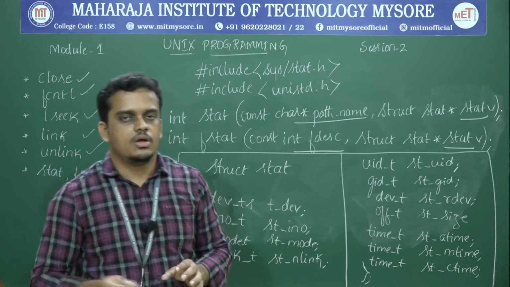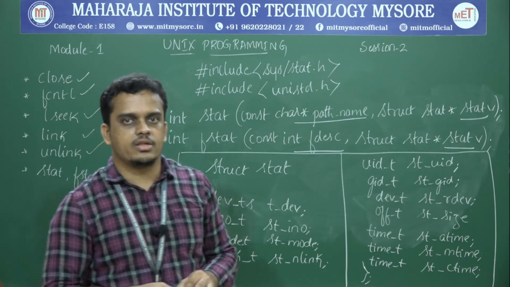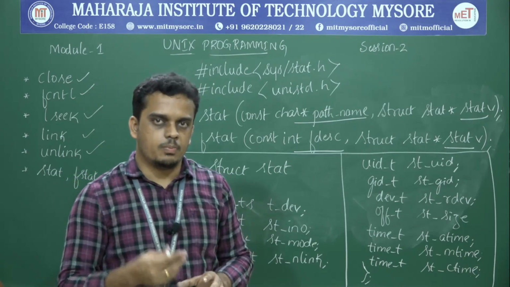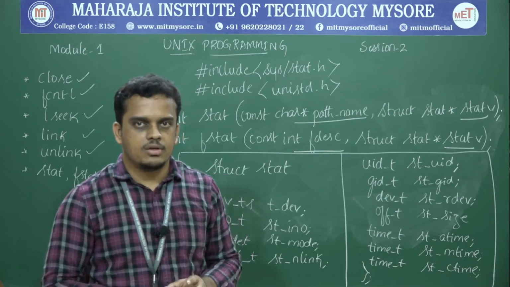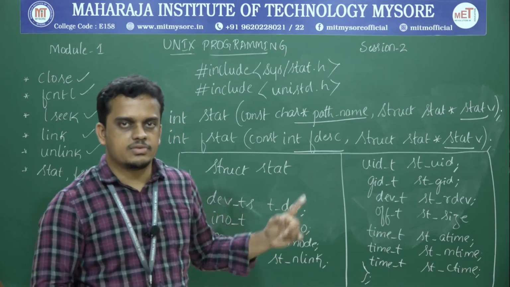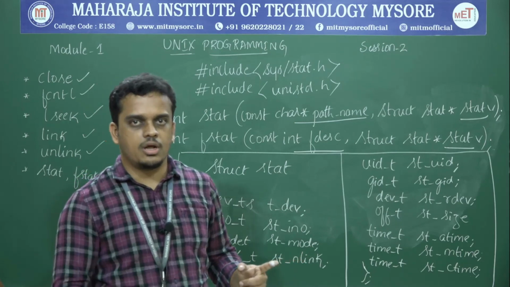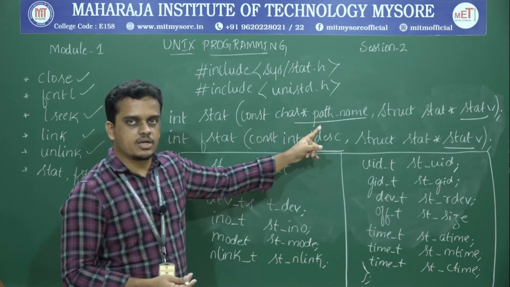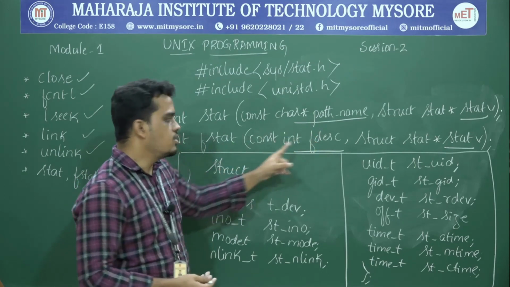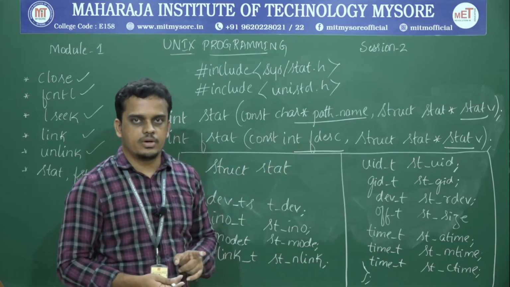So this is about the usage of the APIs called stat and fstat, which are meant for querying attributes of a file. Both stat and fstat are used for the same operation, and the only difference is that stat will take the file path name as an argument, and fstat will take the file descriptor as an argument.